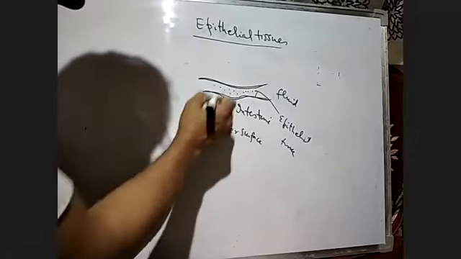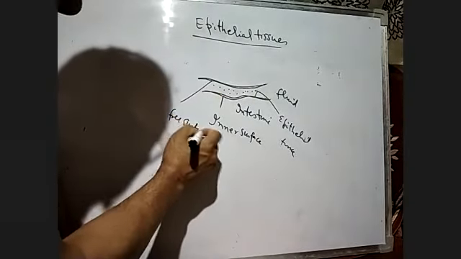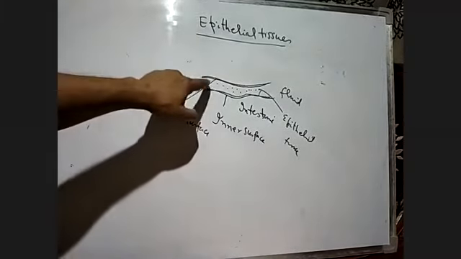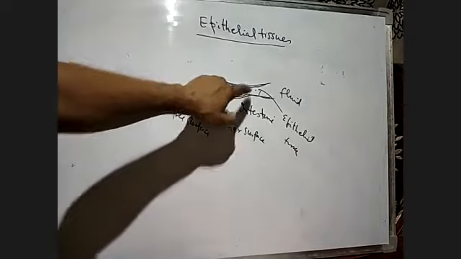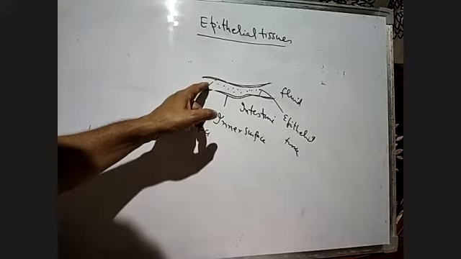They have a free surface. The inner free surface in the intestine is made up of epithelial tissue and is exposed to the body fluid.